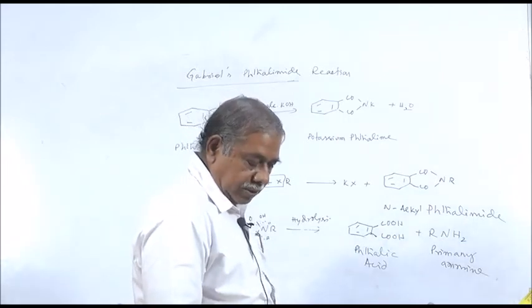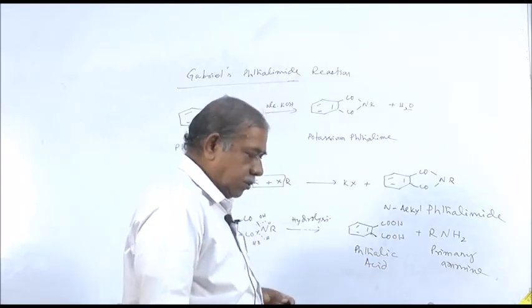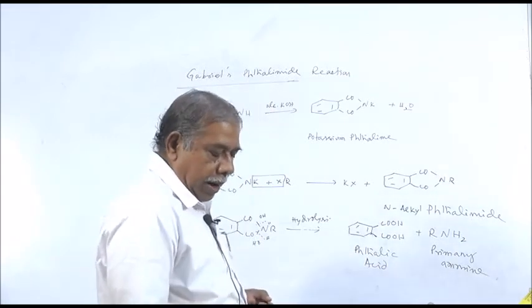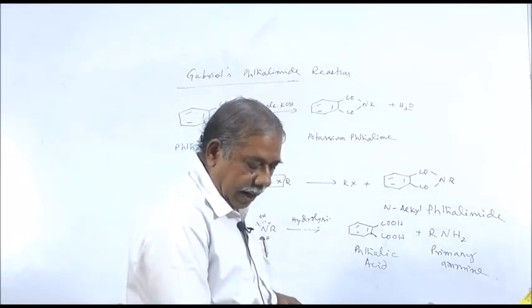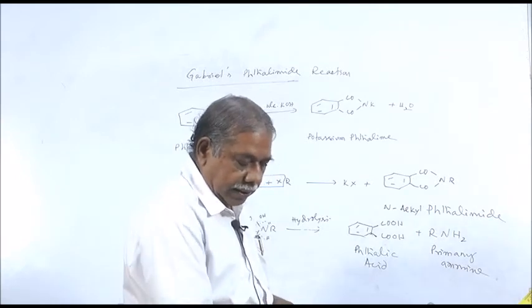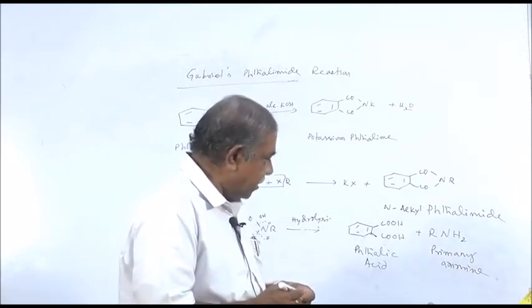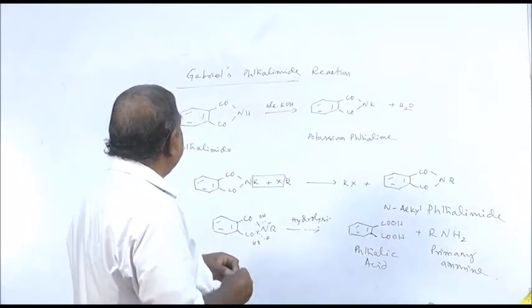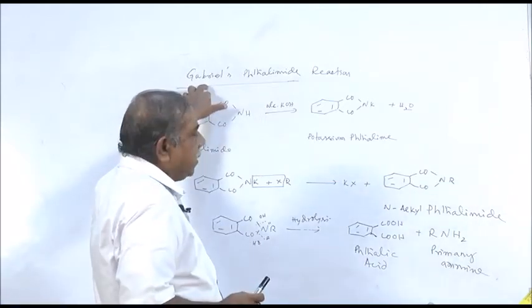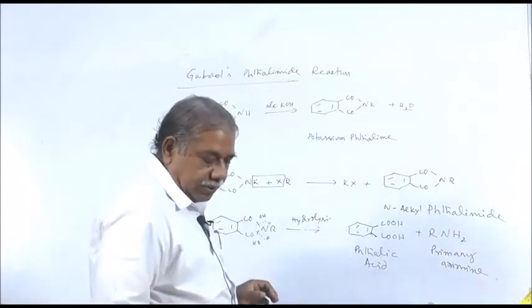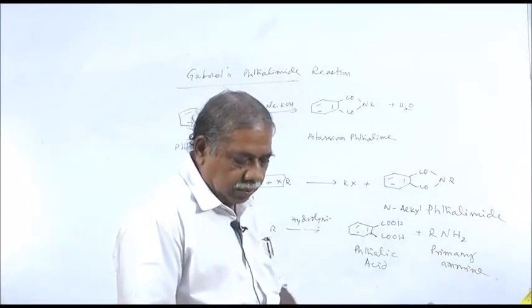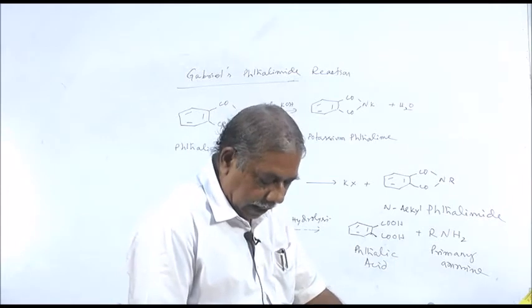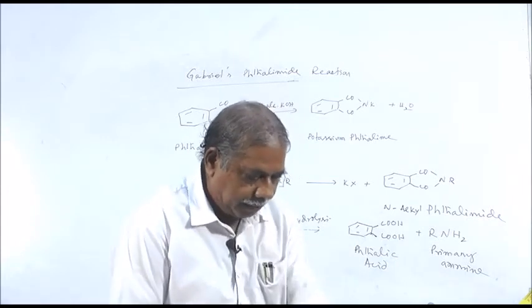I have discussed 4 different sources. One is from alkyl halide, second alkyl cyanide, third acid amide, fourth is from phthalimide, named after the scientist Gabriel. It is called Gabriel's phthalimide reaction. Next we shall proceed how we can get secondary amine.